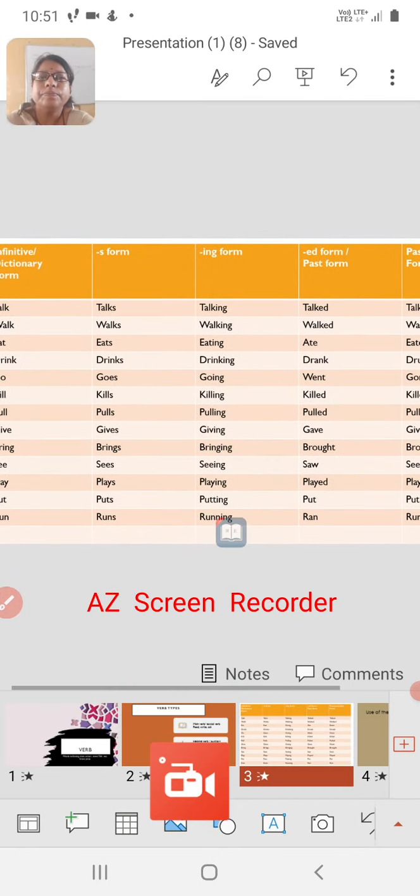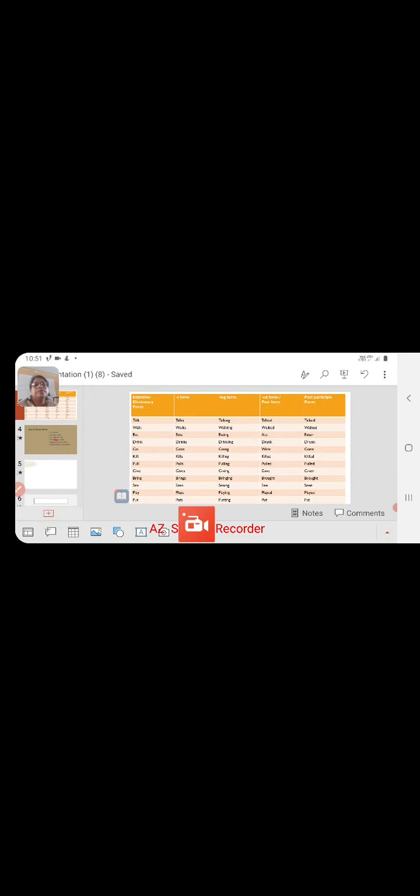Now in this slide there is a table that shows some different forms of the verbs. So in usage, these are the verb forms that are used. Here you can see there are 5 columns in this table, and those 5 columns talk about a different usage, a different category of the verb. Of course, we are here talking about the main verbs only.